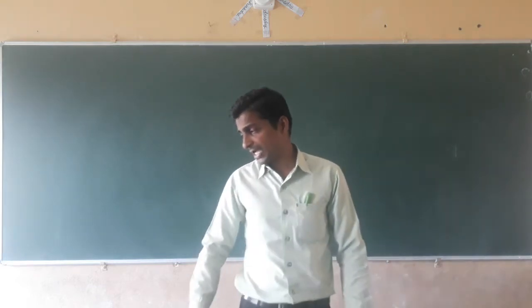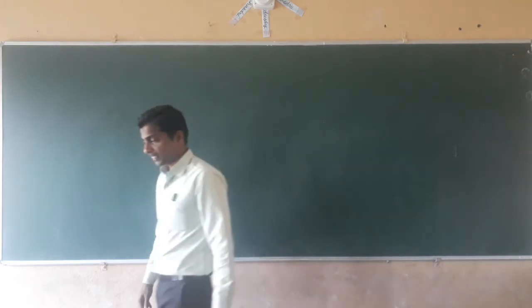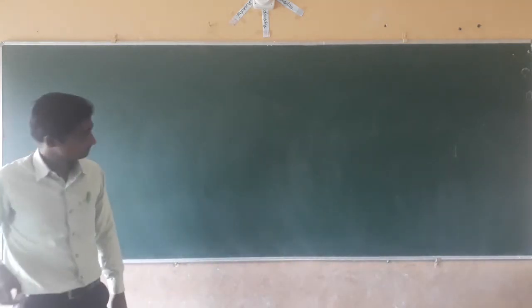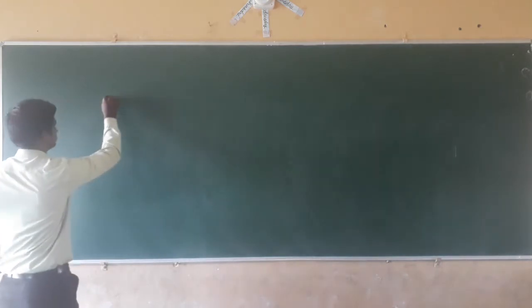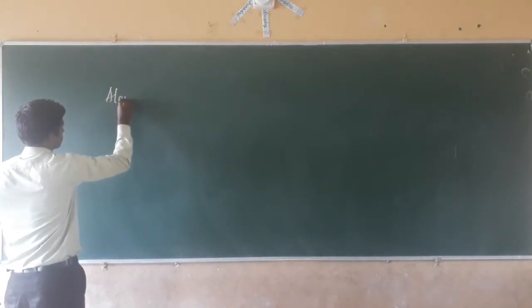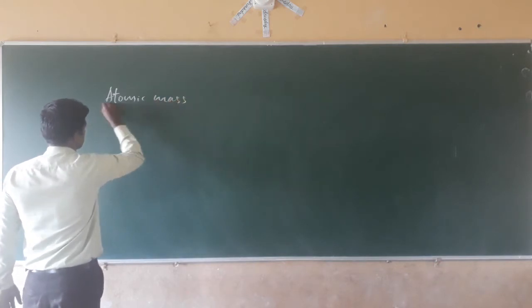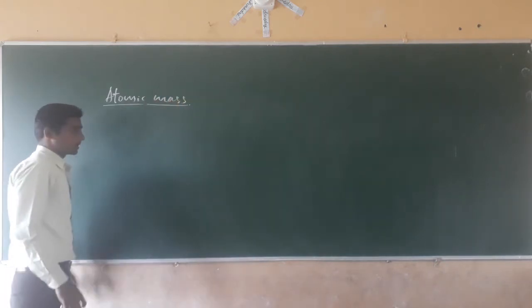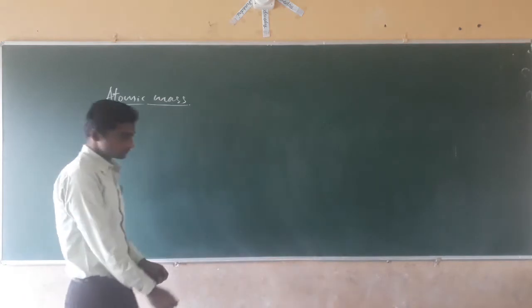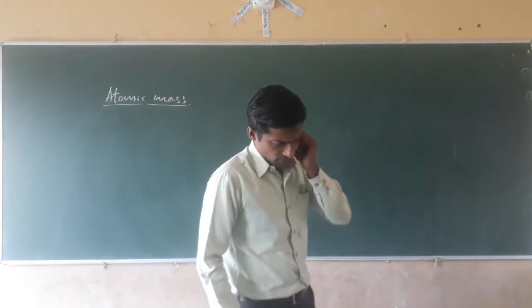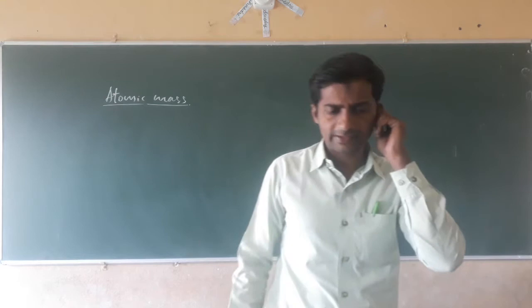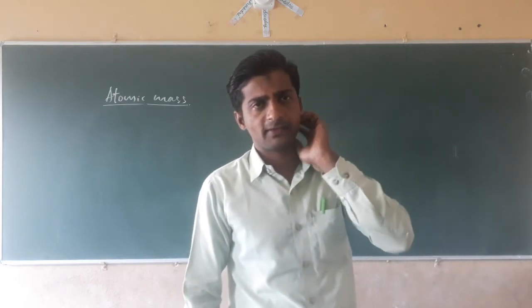Now we are going to study the atomic mass. In 7th and 8th we have studied the atomic number and atomic mass.